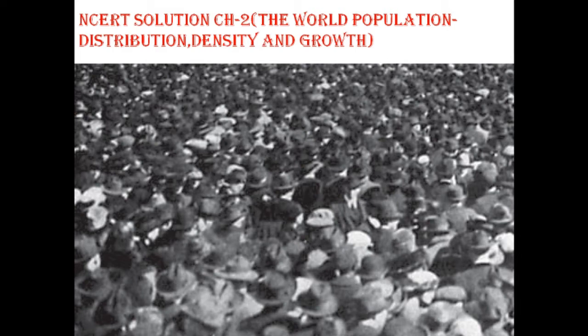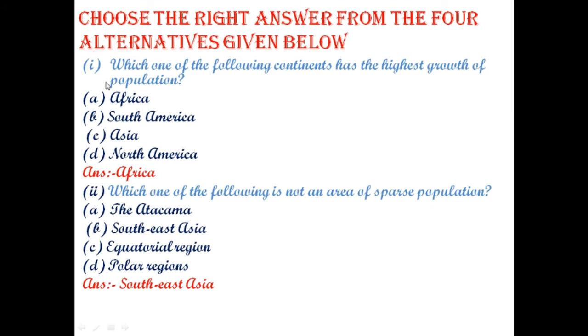Today we will discuss NCERT questions of chapter The World Population, Distribution, Density and Growth. Your first question is, which one of the following continents has the highest growth of population? Here are four options and your answer is Africa. You have read in your book that the highest growth of population is in Africa.